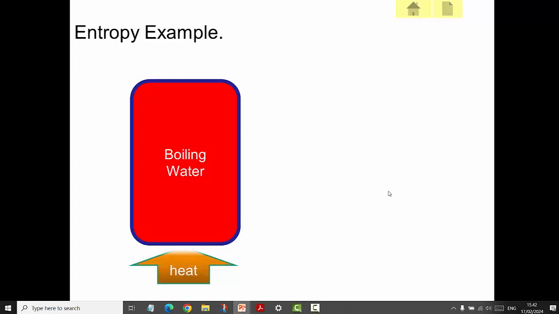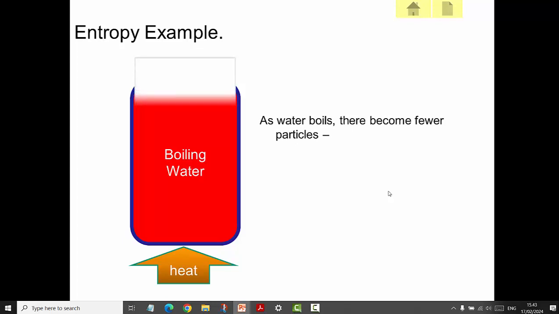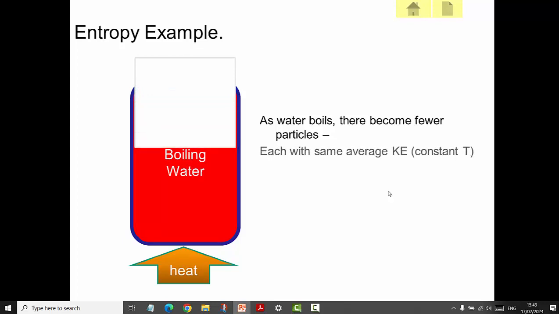Now, if we have some boiling water that we're still heating, as the water boils, there become fewer particles because they start to evaporate. Since you have a certain number of particles with the same average kinetic energy because of the same constant temperature, but there are fewer of them, it means there's less space, less energy, so it will be more ordered. So how is that possible? How is the entropy reduced here?